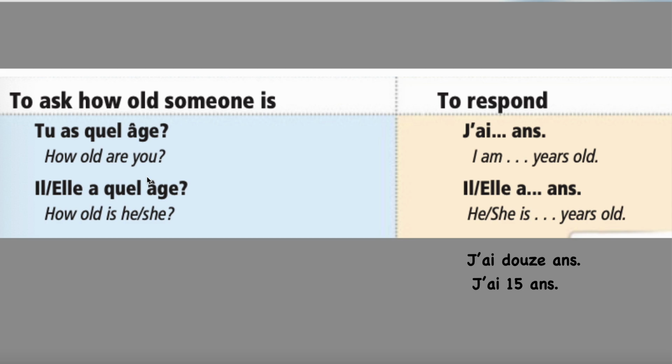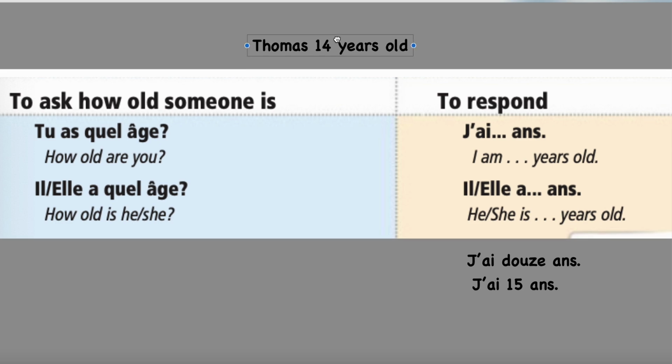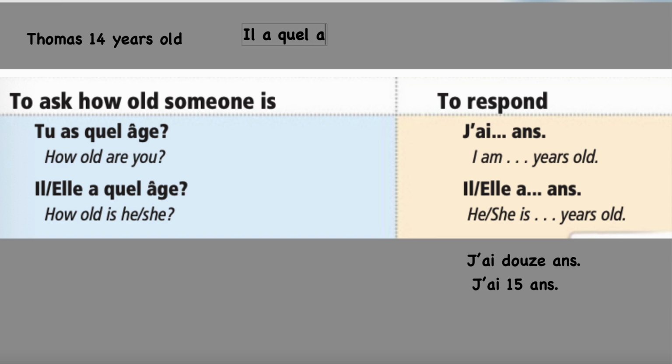Okay, so if I wanted to ask about Thomas, we're going to say that Thomas is 14. How would I ask in French if I didn't know that? What would be the question? Well, I would say how old is he? "Il a quel âge? Il a quel âge?"